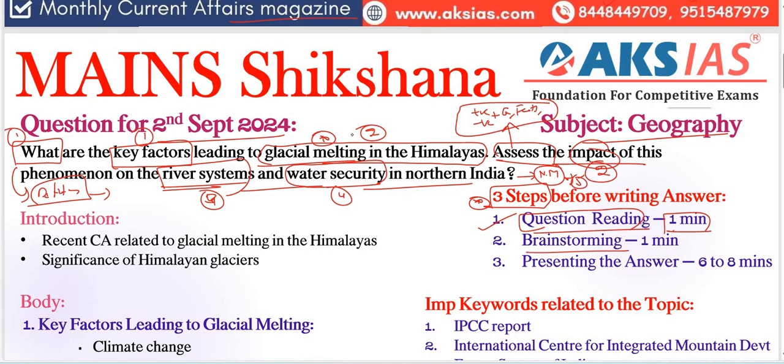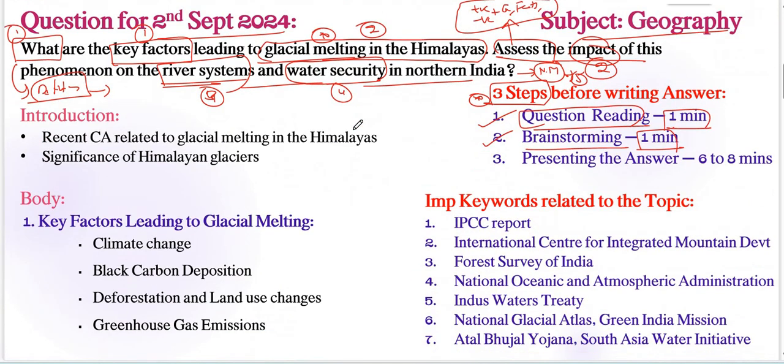Next, brainstorming session. Here we need to spend at least 1 minute to recall important aspects related to our topic. What are those? Here I am providing some important keywords related to the topic. We need to add some important reports, right? Here IPCC report is very important, I am adding. Next, the International Center for Integrated Mountain Development has also recently given a report that is very important related to that particular topic. And also Forest Survey of India is related to this context.